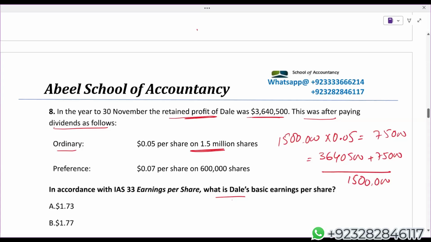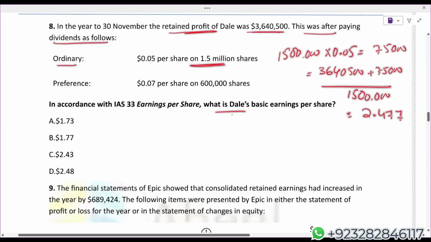75,364,500 divided by 1.5 million. So 2.477, I think great. Answer given by the student is perfect. 2.48.